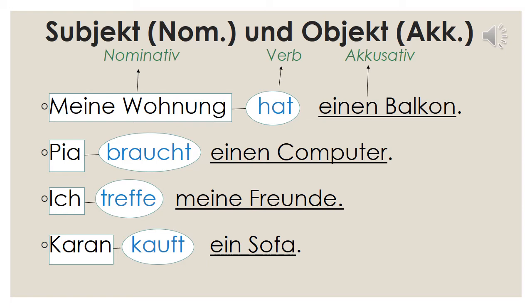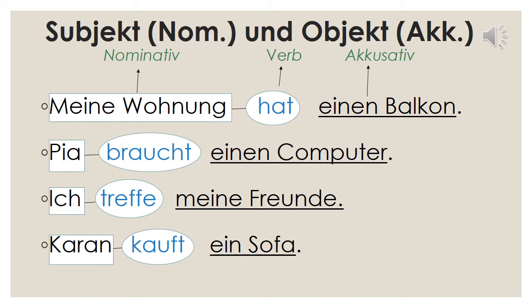Now, one more tip or important thing that we need to know is that the subject of the sentence is always in nominative case and the object of the sentence is always in accusative case. Now what is this? Nominative case we have been using since the first lesson. We have already learnt the articles also. Bestimmter article we have learnt: der, die, das, die. For masculine it is der, feminine it is die, neutral it is das, and for plural it is again die.